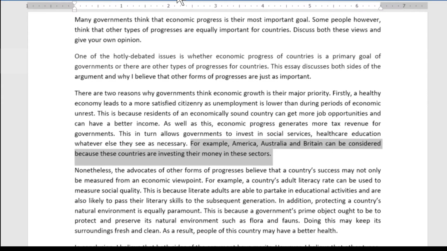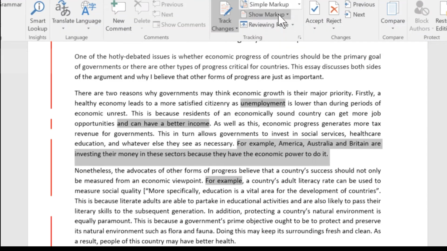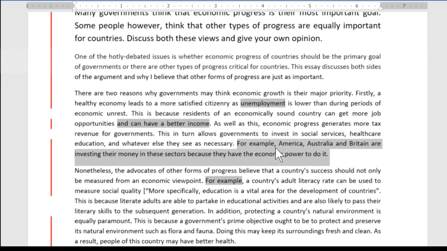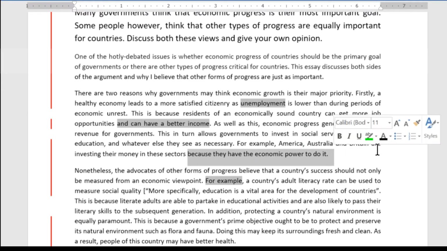So let's see how I changed it now. Let's do the simple markup. And you can see that I've expanded it by "because". So I've added this reason on: because they have the economic power to do it. So this makes it truly illustrative. Without this phrase in here, the writer is expecting the reader to just sort of know this and assume this. So the point could be made a bit clearer here.